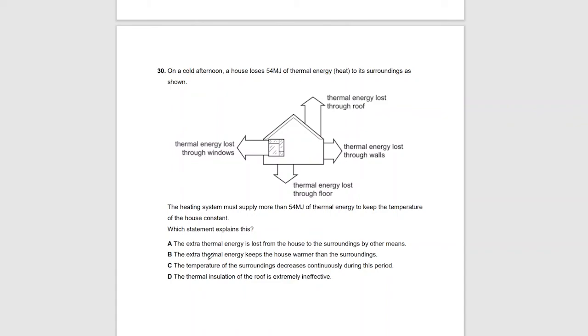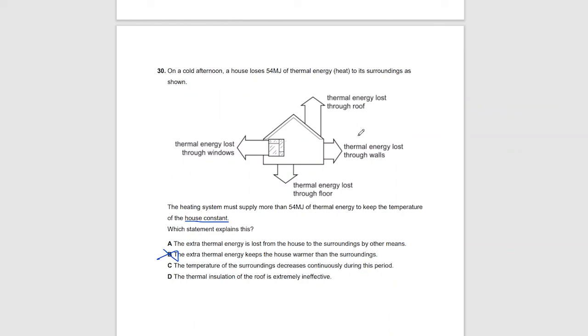Option B, the extra thermal energy keeps the house warmer than the surroundings. But the question says we need to keep the temperature of the house constant, not make it warmer, so B is wrong. In option C, the temperature of the surroundings decreases continuously during this period. The heating system providing more heat has nothing to do with the temperature of the surroundings, because they're not related.